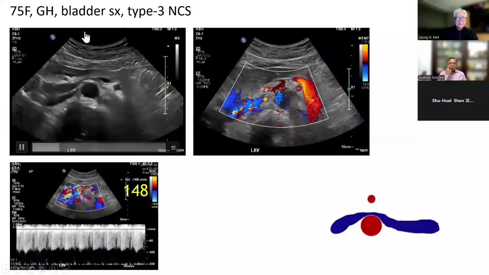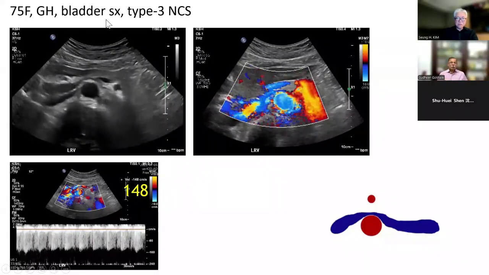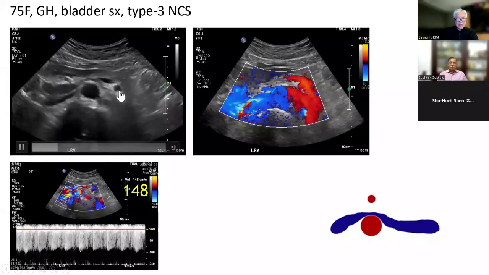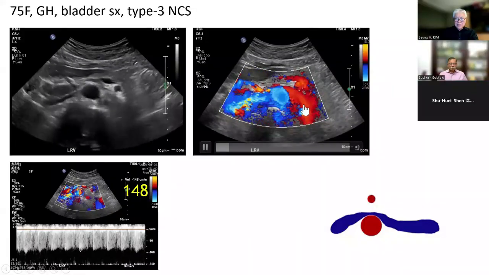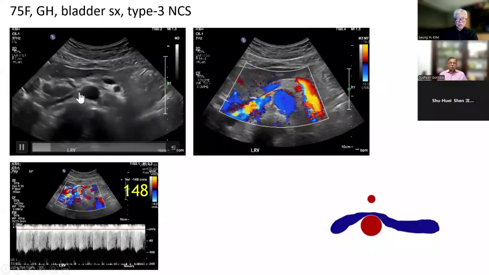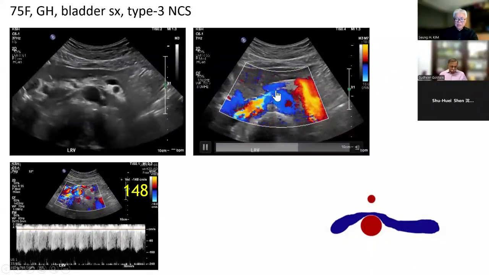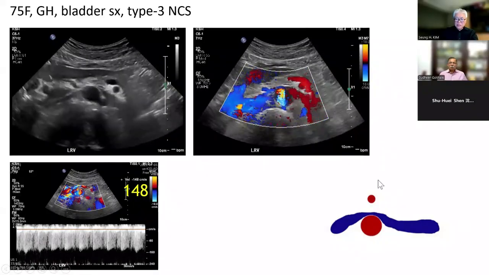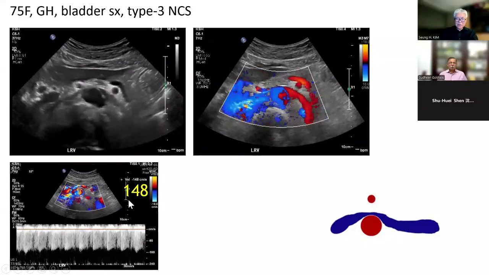And this is the old woman, gross hematuria and bladder symptoms. If you see the aorta here and SMA here, the space is not narrow, but the left renal vein is here, and it is stretched over this abdominal aorta, and you can see the jetting, bright colored jetting flow here. So this is a type 3 nutcracker, flow velocity 148.